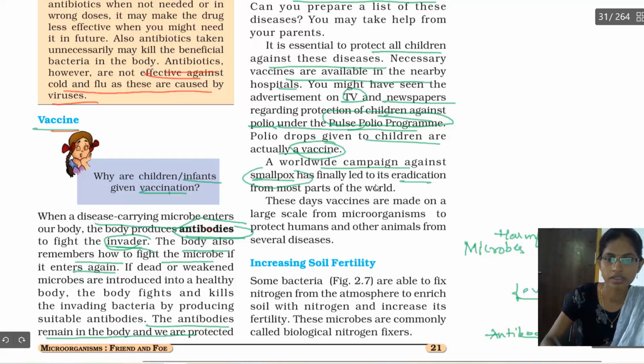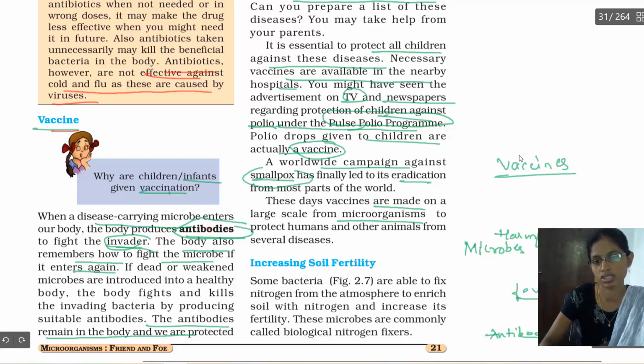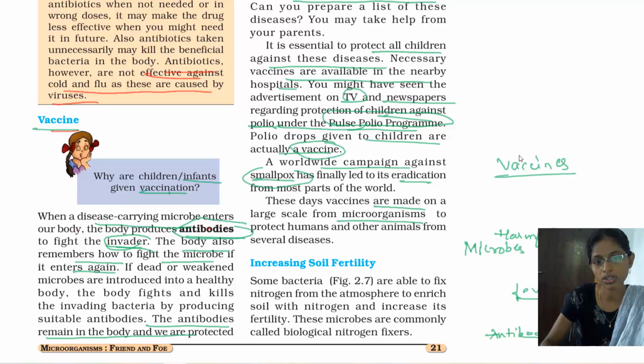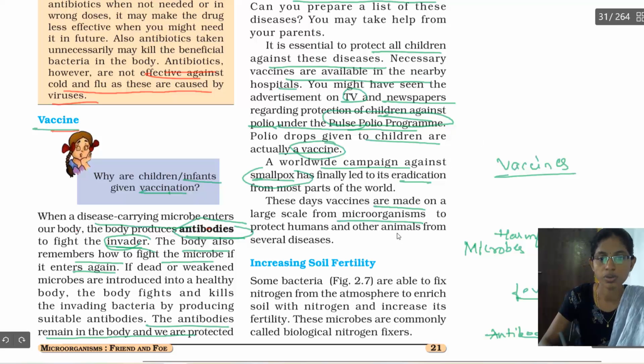Nowadays vaccines are made on a large scale from microorganisms only, to kill that microorganism. How are these vaccines produced? Vaccines are produced by microorganisms. Earlier we learned that some microorganisms are useful and some are harmful, right? So vaccines are also produced from the microorganism itself. Why are these vaccines produced? To protect humans and animals from diseases. Got it?